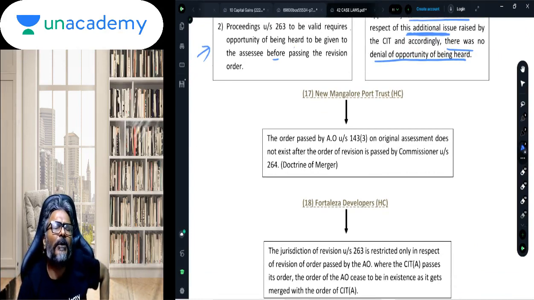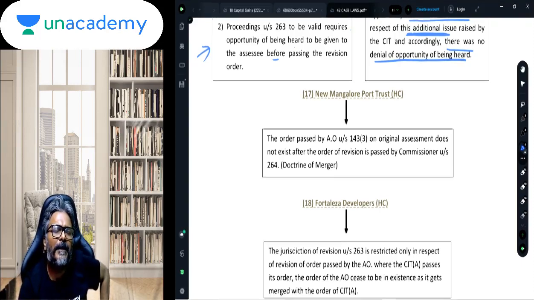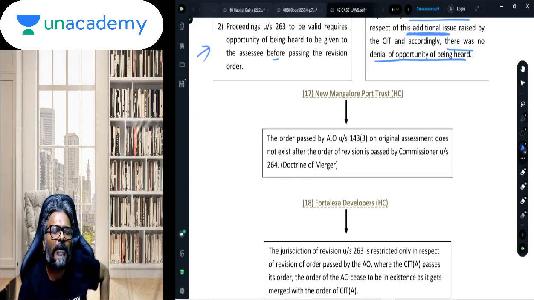Now students, as you all are aware, in section 263 the CIT revises the order of the AO, if the order of the AO is erroneous in so far as it is prejudicial to the interest of revenue, isn't it? So that empowers the CIT to revise the order of the AO. AO's order can be revised.